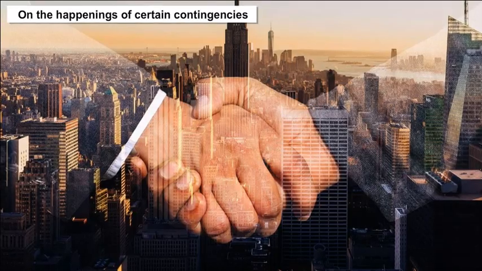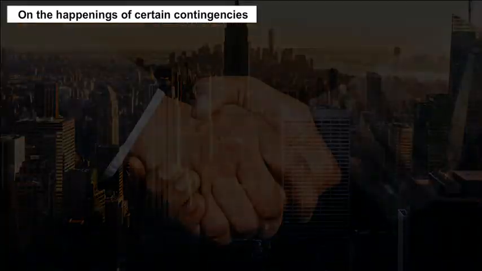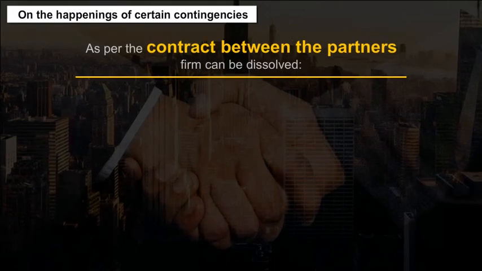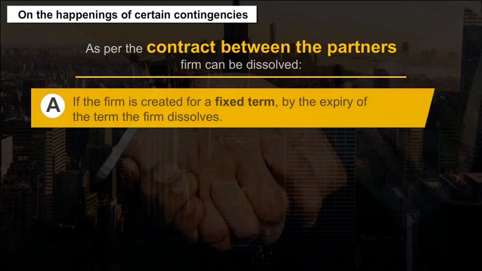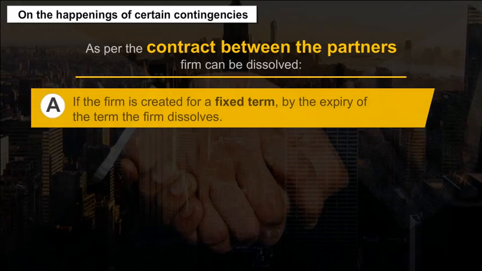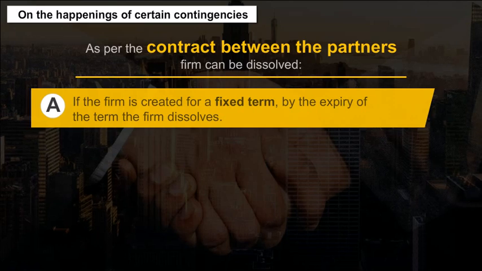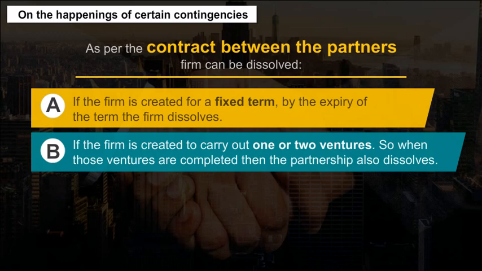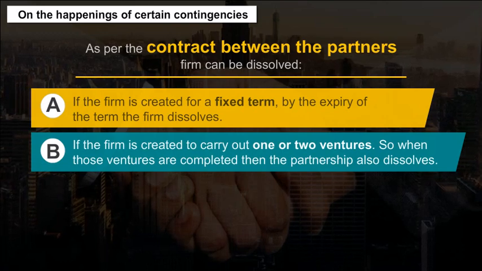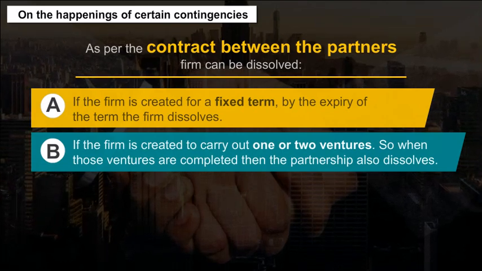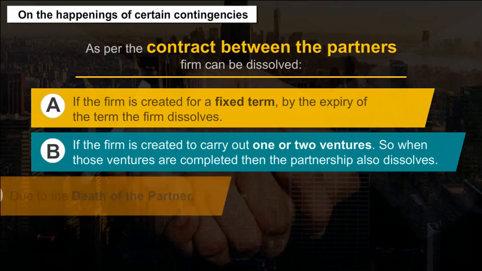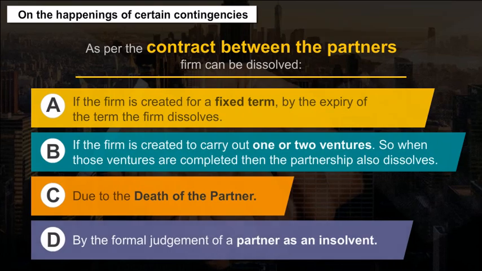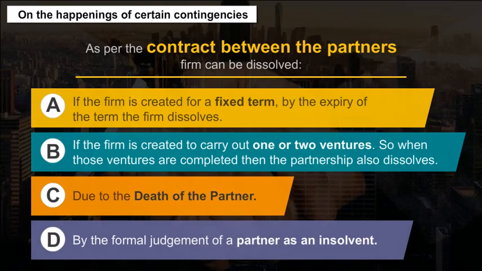On the happenings of certain contingencies. As per the contract between the partners, a firm can be dissolved. A. If the firm is created for a fixed term, by the expiry of the term, the firm dissolves. B. If the firm is created to carry out one or more ventures, when those ventures are completed, then the partnership also dissolves. C. Due to the death of a partner. D. By the formal judgment of a partner as an insolvent.